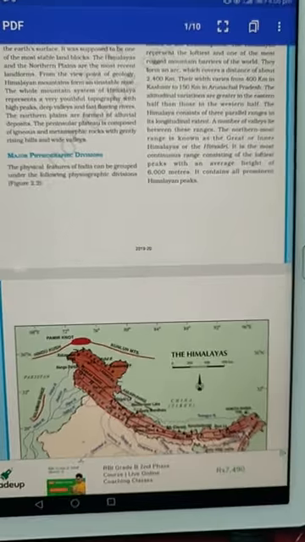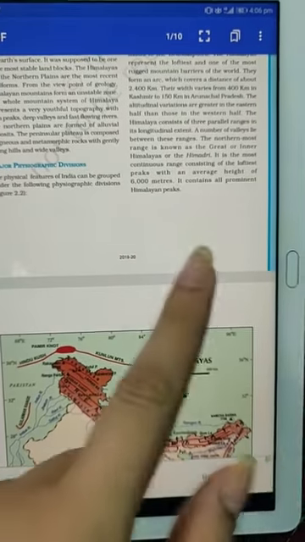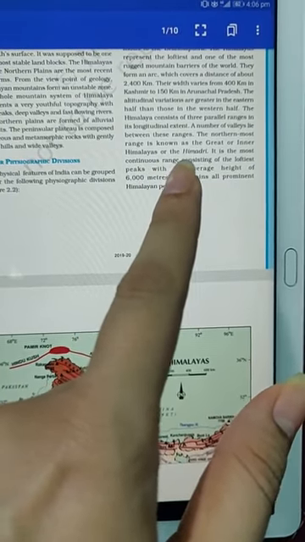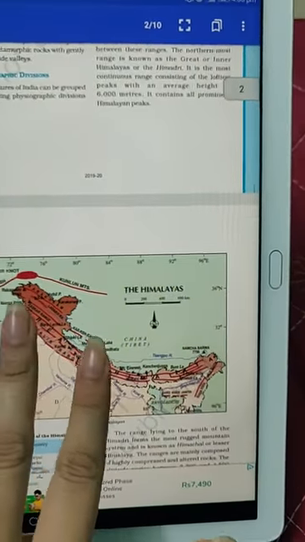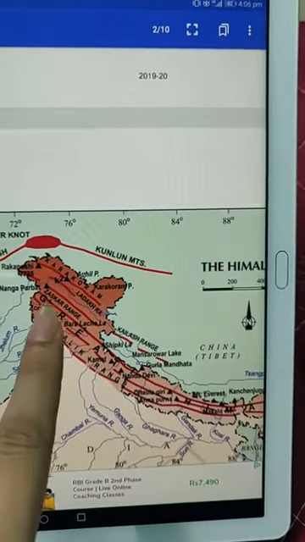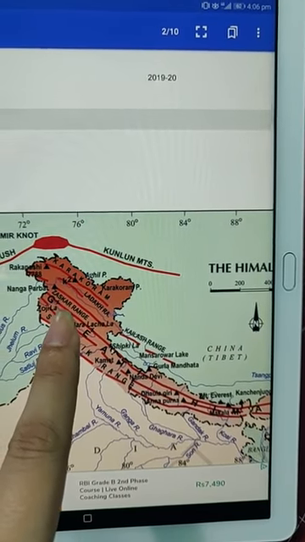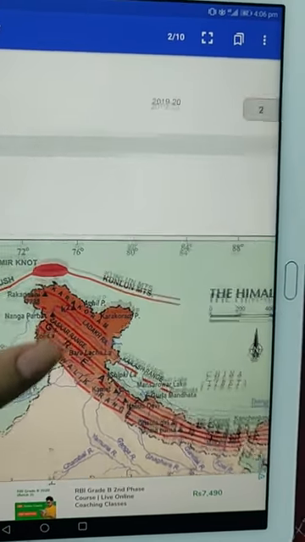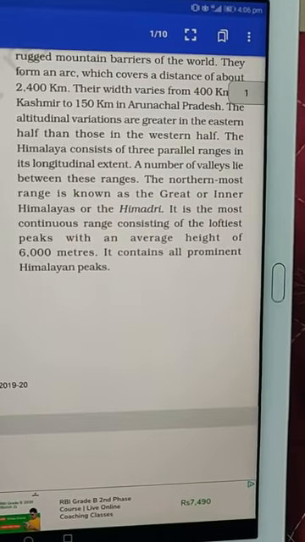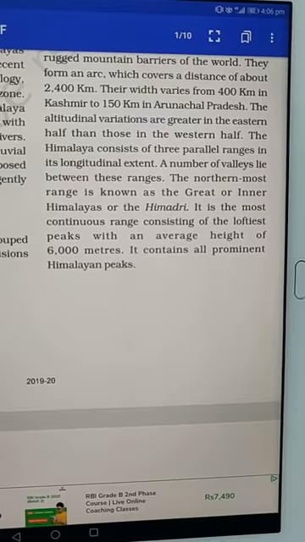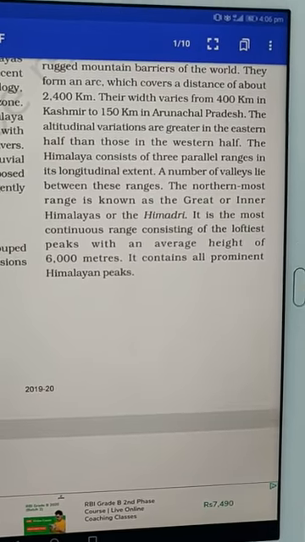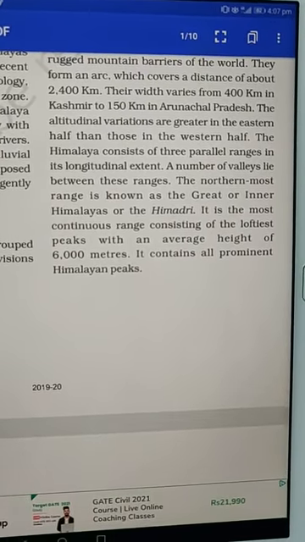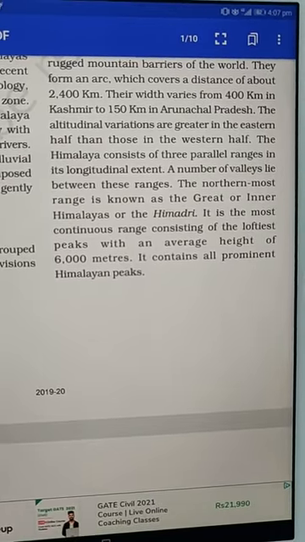So let us begin with the ranges of the Himalayas. The northernmost range is known as the Greater Himalayas or Inner Himalayas or Himadri. There are three names for this first range. It is known as Greater Himalayas, Inner Himalayas, as it is the innermost side, and the Himadri. It is the most continuous range of the loftiest peaks with an average height of 6,000 meters. The mountain peaks found in this range have a height of around 6,000 meters.